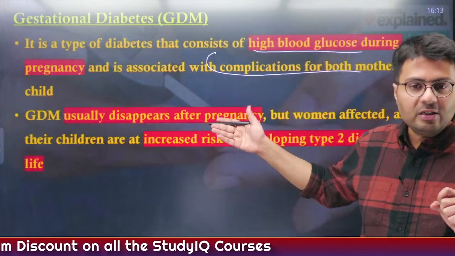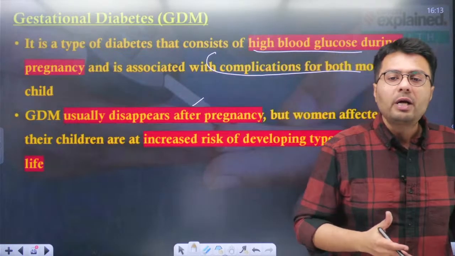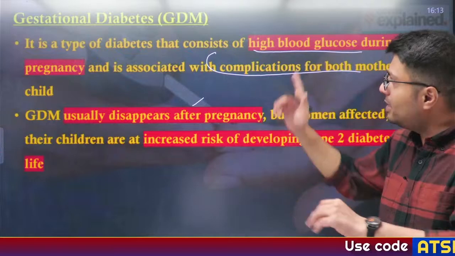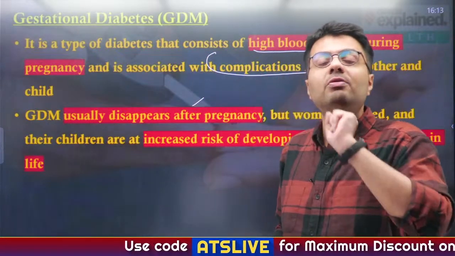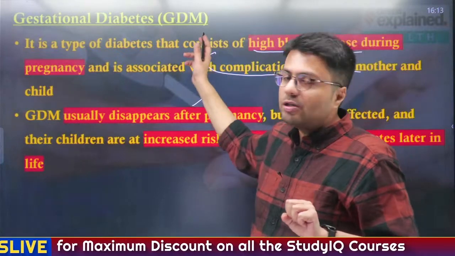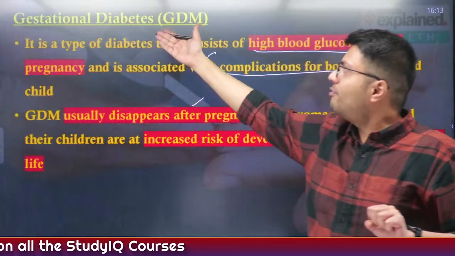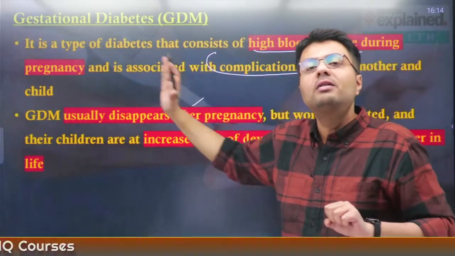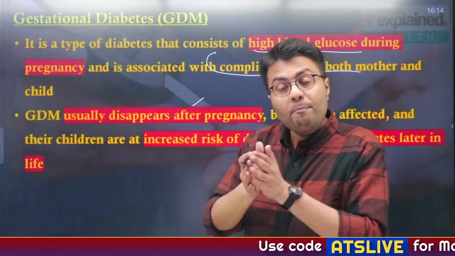Now, this gestational diabetes usually disappears after the woman gives birth to a child, but women who are affected by this type of diabetes and their children, going forward, are at an increased risk of type 2 diabetes. So, that is why this is crucial. What you have to remember is that this is not a permanent diabetes. It can lead to permanent diabetes. However, the effect of gestational diabetes usually disappears after the woman gives birth to the child. So, this happens during the pregnancy period.